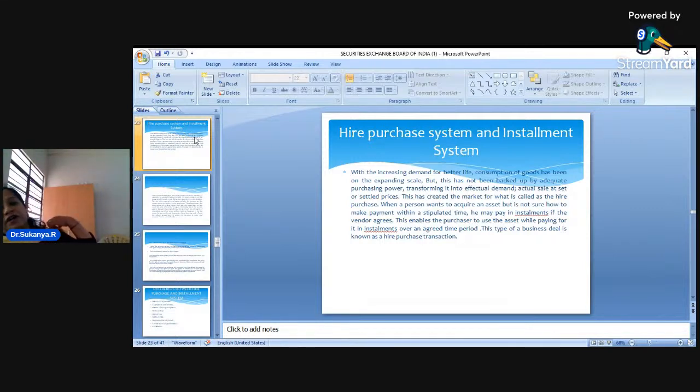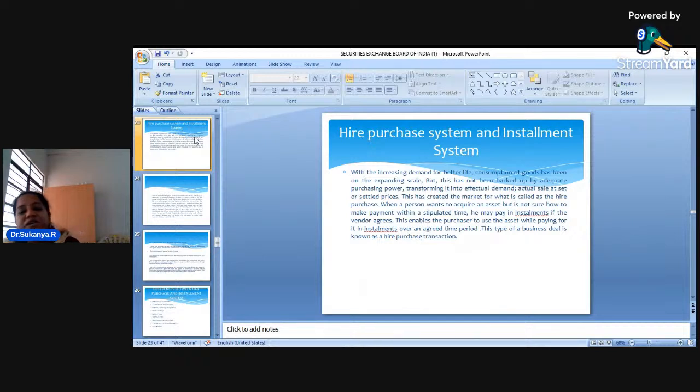Now, all of us, dear students, we are in need of a better life. We need a better standard of living. So we want to consume goods which are of a very high value. That means to say, we want to have good furniture with us. We want to have a refrigerator at home. We want to have an LED television set. We have a lot of demands, but this has not been backed up with adequate purchasing power.